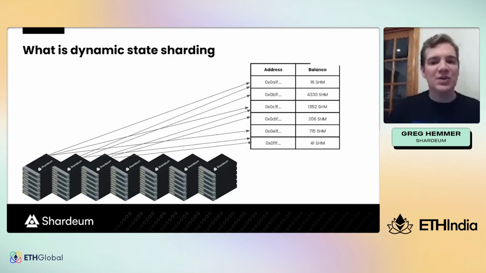And you may also notice that while each validator has a unique range of addresses that they're assigned to, some validators also cover the same address. And so with Shardium, each validator covers a unique range of address space while having a lot of overlap. And this overlap results in every address having the required redundancy of 128 validators.